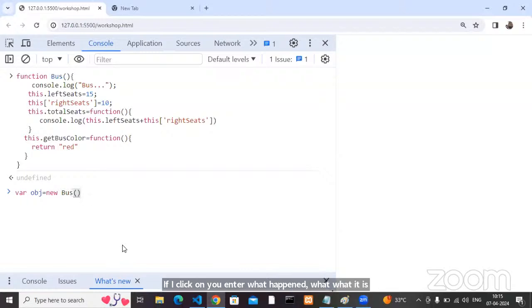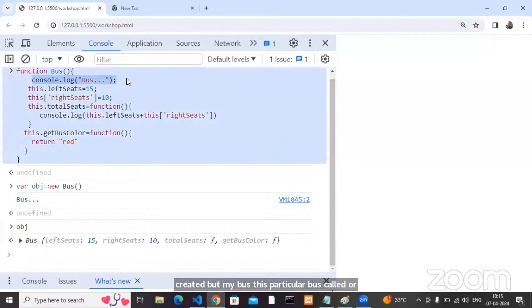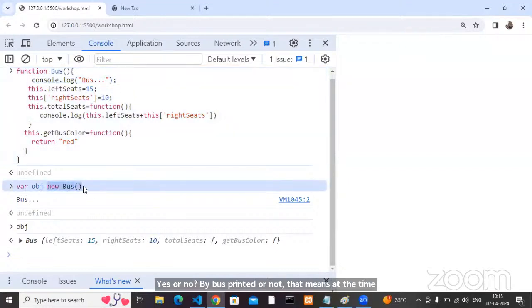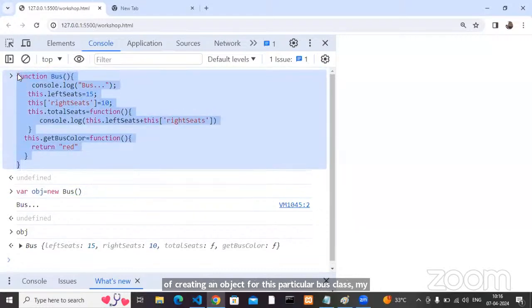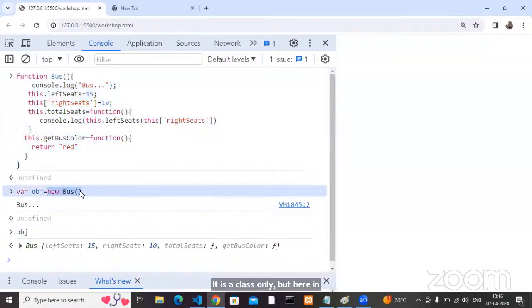Yes, instance created means object created. Now, if I click on enter, observe here, my Bus object created. You are right, that is related to the Bus object only. But my bus message, was it printed or not? That means at the time of creating an object for this particular Bus class, this particular function executed or not? It is a class only, but in this case, whenever you created an object, it is called.